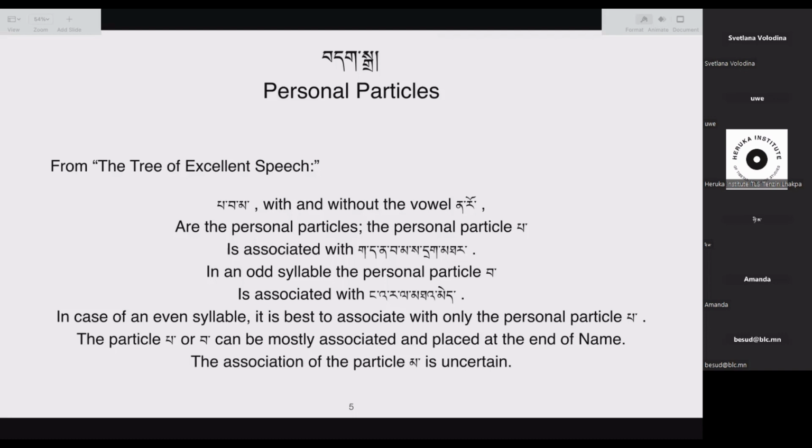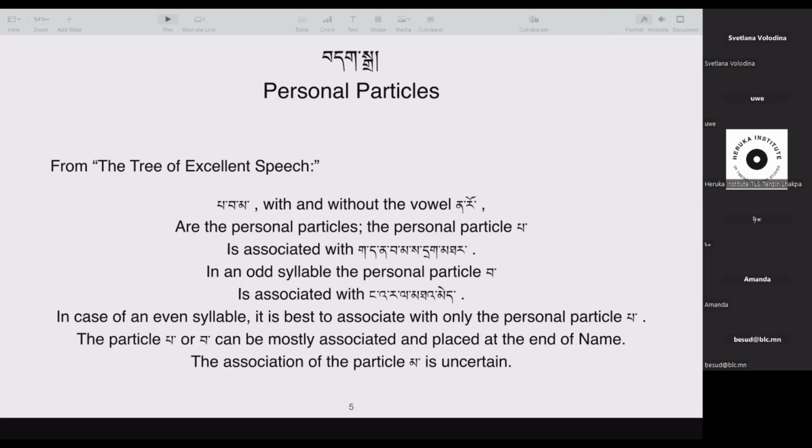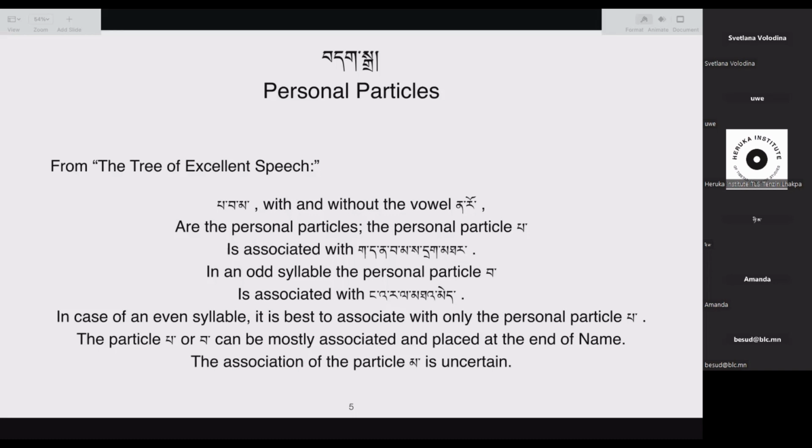the rules dictate the personal particle. To understand, we're using pa or po. Where we use pa, we also use po. So pa and po go together, ma and mo go together.